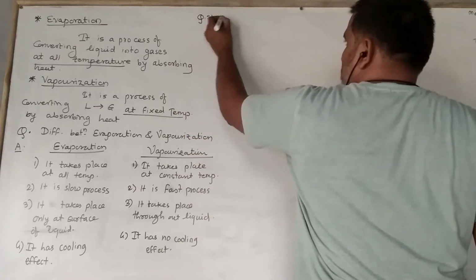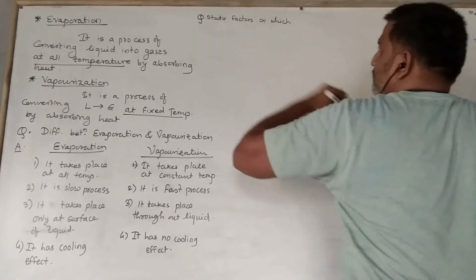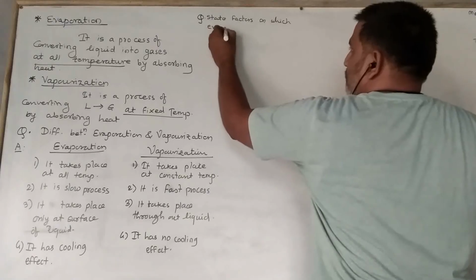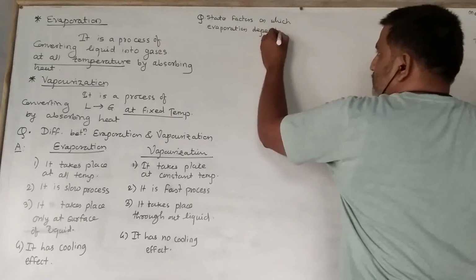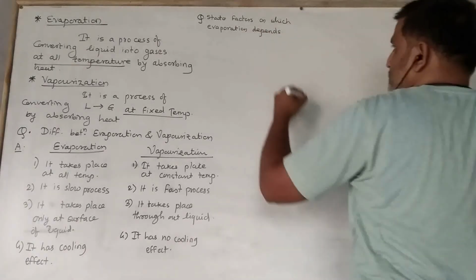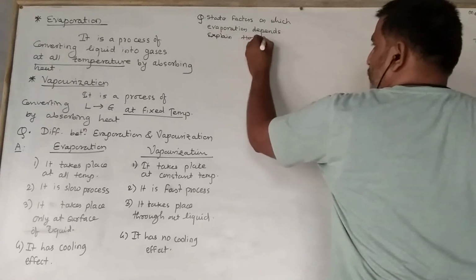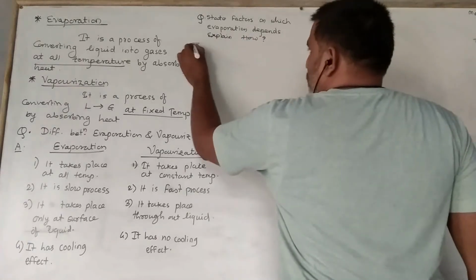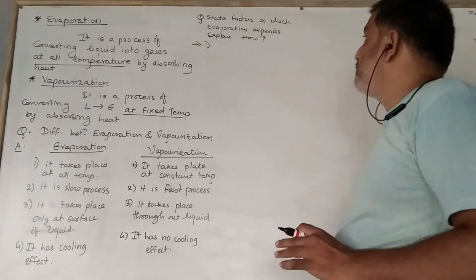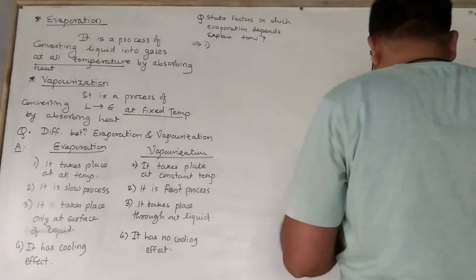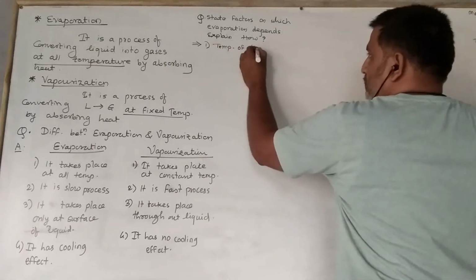State factors on which evaporation depends. Explain how. How it depends. I can answer first. There are 5 major factors on which this evaporation depends. First is the temperature of liquid. First factor is temperature of liquid.